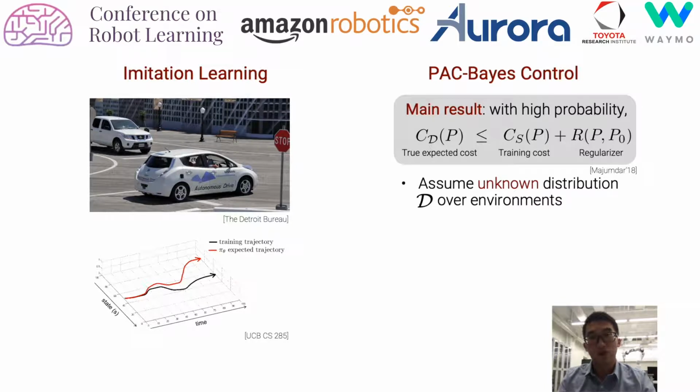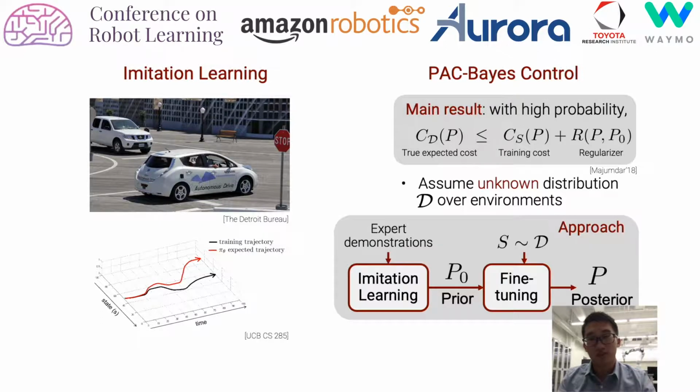Meanwhile, the PAC Bayes Control framework has been recently proposed to provide guarantees for control policies. The main result is, with high probability, the true expected cost of the policies in testing environments can be bounded by the training cost and the regularizer. Here we assume there's an unknown distribution D over environments. Our overall approach is to first learn a prior policy distribution P0 by imitating expert demonstrations, and then fine-tune it using training environments S and obtain the posterior distribution P and the associated generalization bound.